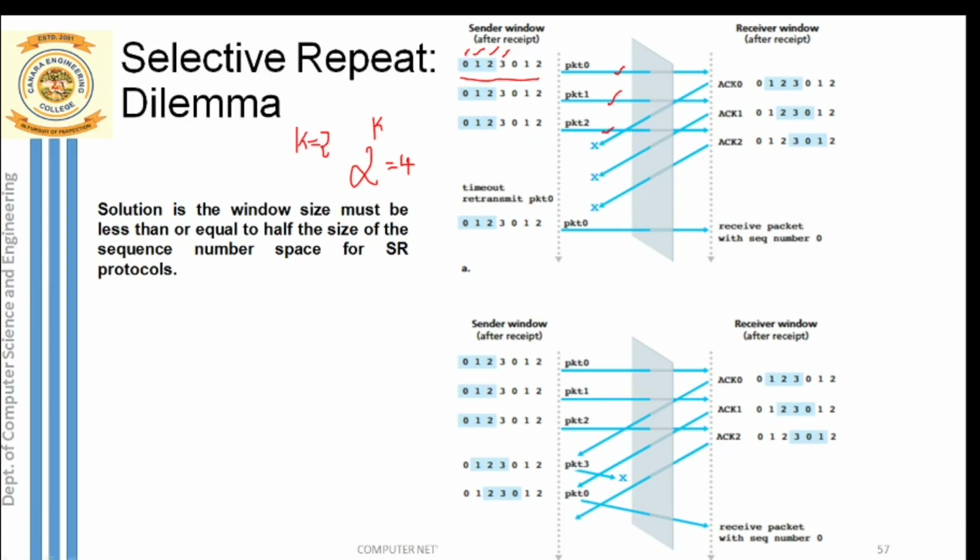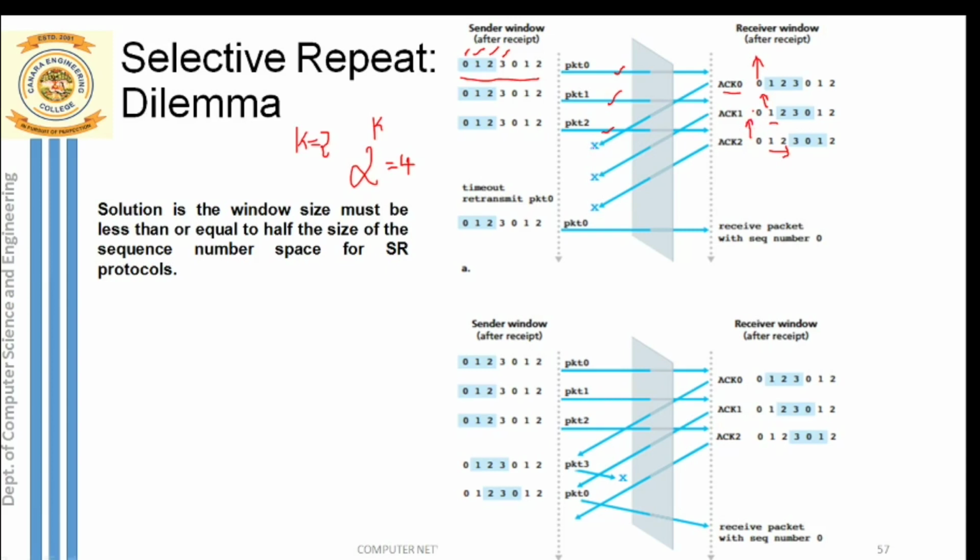What happens at the receiver side? Immediately after packet 0 is received, our receiver will slide his window by 1 position. At the same time, ACK0 is transmitted and packet 0 is delivered to the application layer above. Next, after packet 1 is received, again the receiver will slide his window by 1 position, ACK1 is sent, and packet 1 is delivered to the application layer. Then once packet 2 arrives, the receiver will slide his window by 1 more position, ACK2 is sent, and packet 2 is extracted and delivered to the application layer. See, all 3 packets have arrived in order. Till here there is no problem at all.